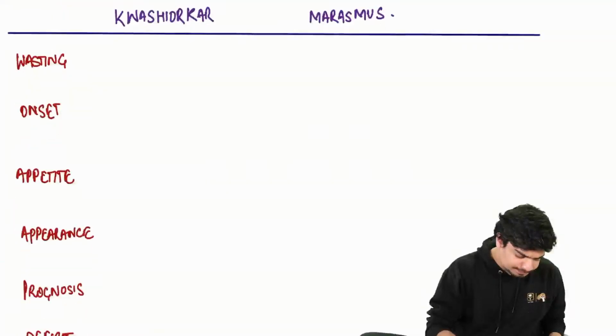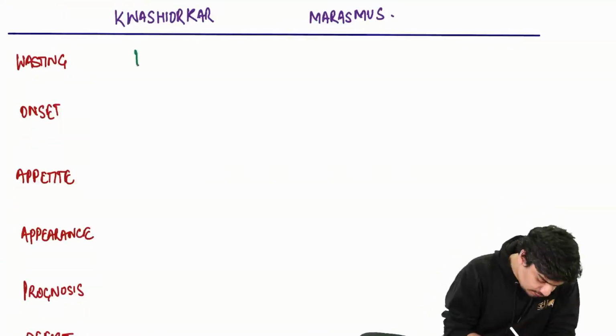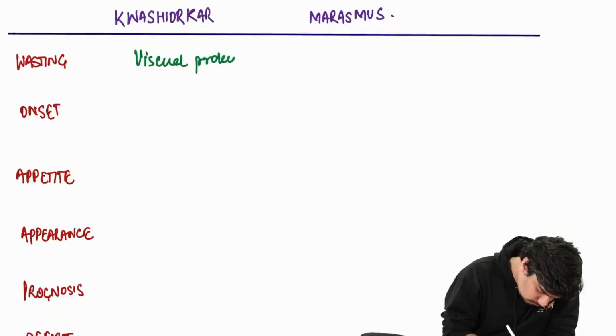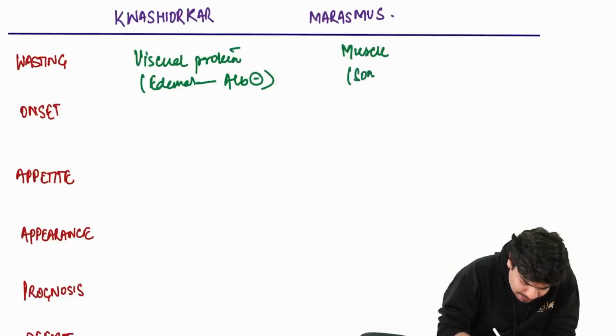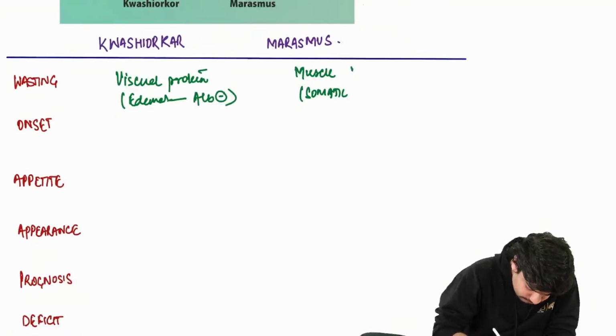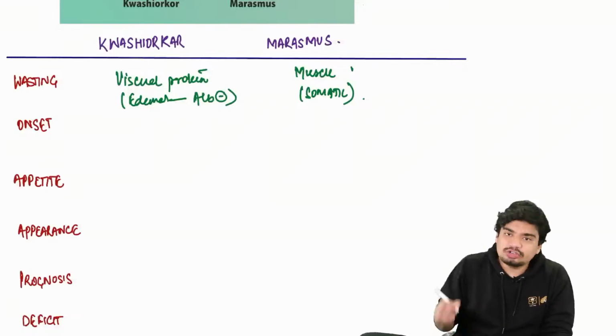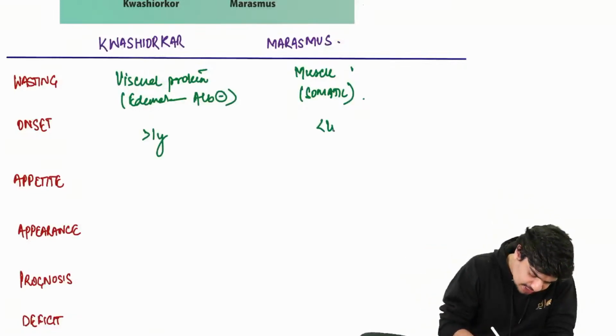Let's write them down. In kwashiorkor, there is wasting of what? There is visceral protein wasting. And there is going to be edema because of albumin loss. In marasmus, there is muscle wasting. That is your somatic protein wasting. Kwashiorkor typically tends to occur in children more than 1 year. Marasmus in less than 1 year.